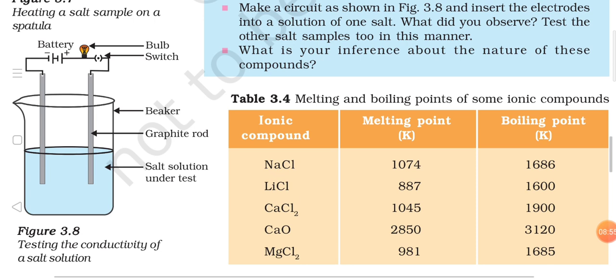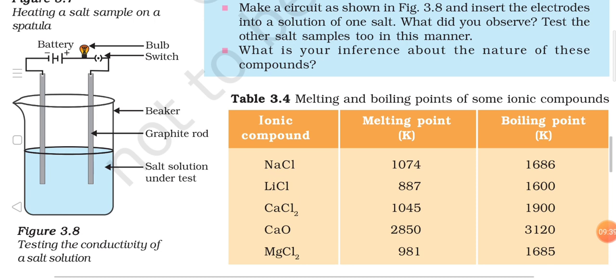Now you can see table 3.4, which is given for the melting and boiling points of some ionic compounds. In that you can see that the melting point and boiling point of these ionic compounds, these salts, are very high. Just look at the melting points, they are very high, and these temperatures are given in Kelvin and not degrees Celsius. So this is also important. You don't have to remember them; it is given for you to understand that ionic compounds have very high melting and boiling points. So for NaCl, LiCl, calcium chloride, calcium oxide, magnesium chloride, all these are ionic compounds, and you can see that they have very high melting and boiling points.